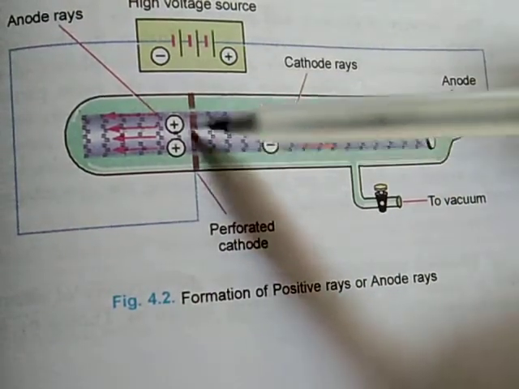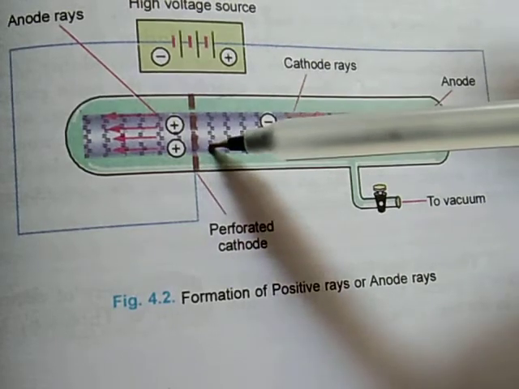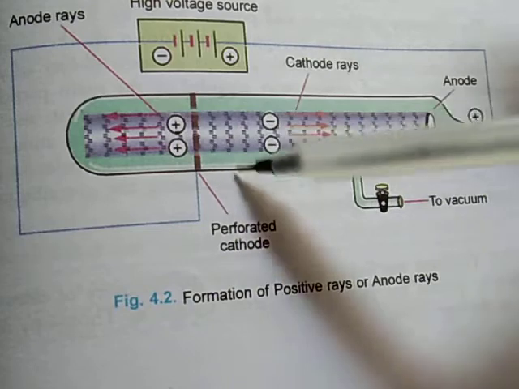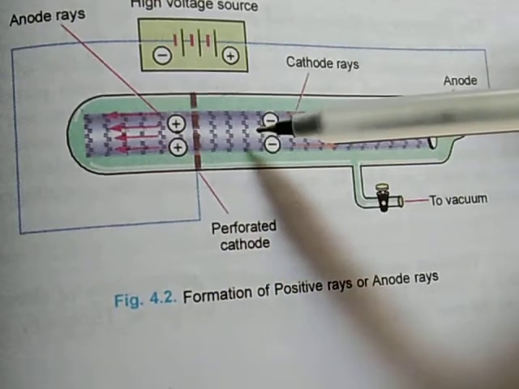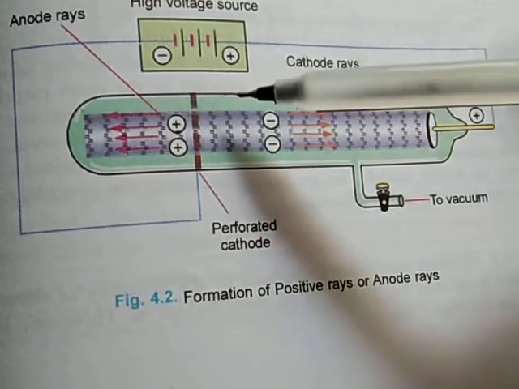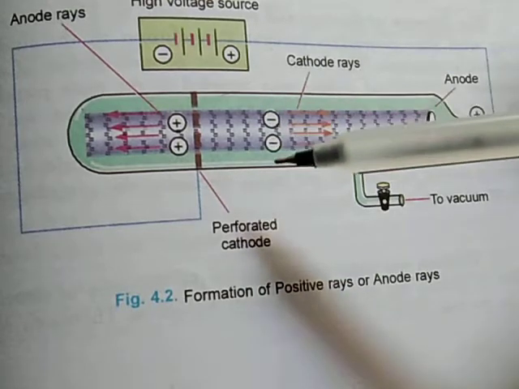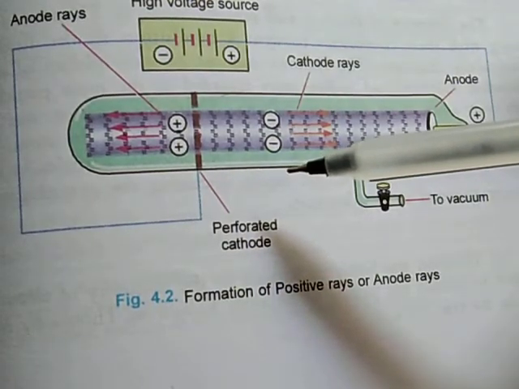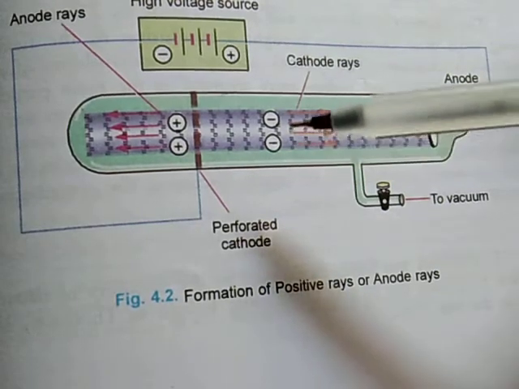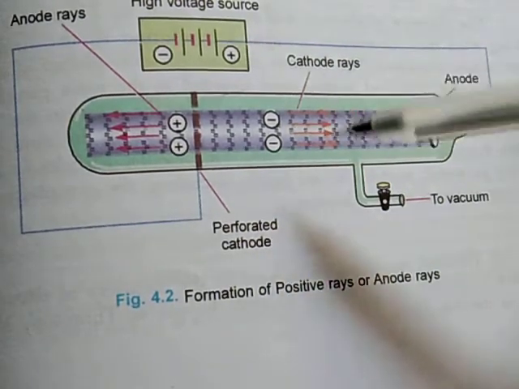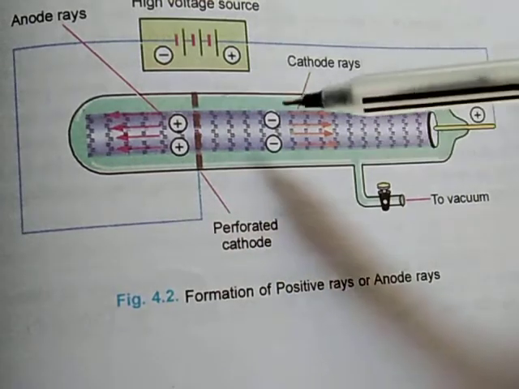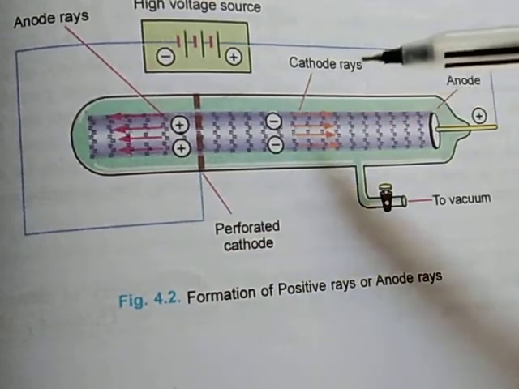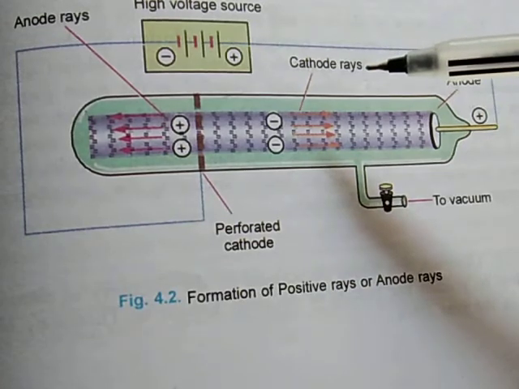These positively charged particles are called protons. The proton symbol is P, sign is +1, means the charge present on a proton is plus 1.6 into 10 raised to power minus 19 coulomb, and it is considered as simple +1. The mass of a proton is equal to 1.67 multiply 10 raised to power minus 27 kg.